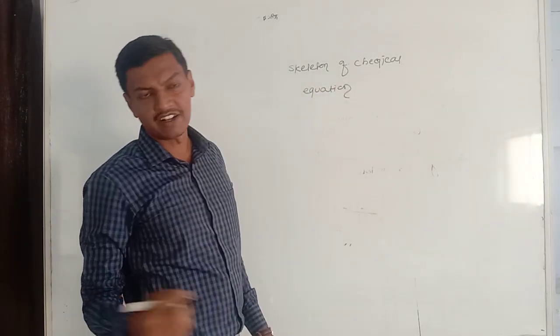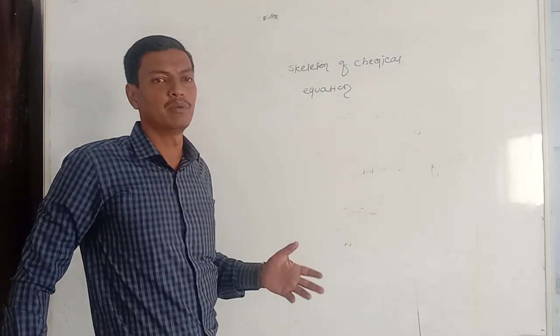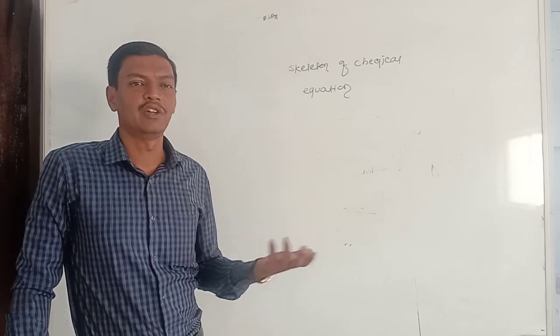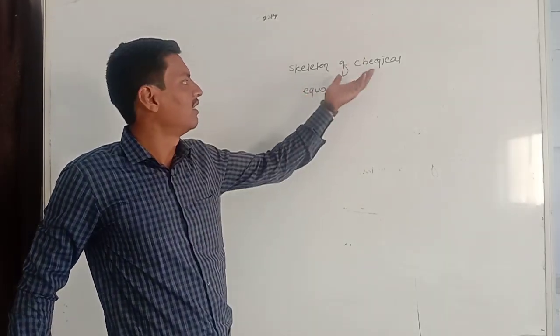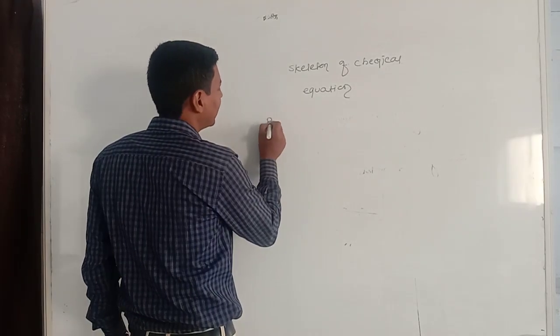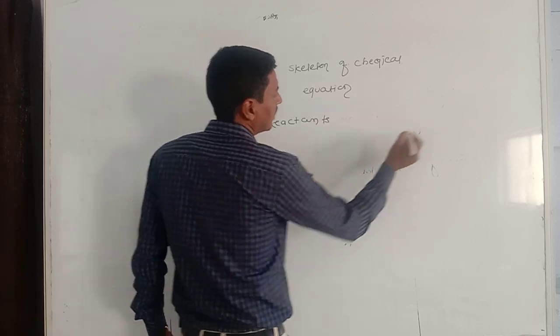What is meant by a skeleton? For example, a skeleton of the human body consists of bones around which the muscles are designed and then the human body is formed. Similarly, the chemical equation also has a skeleton in the form of reactants, products.